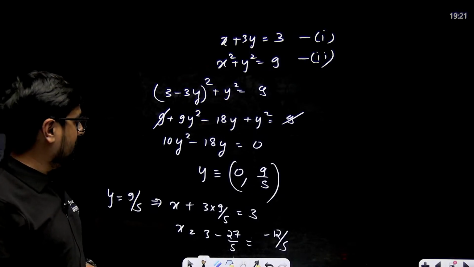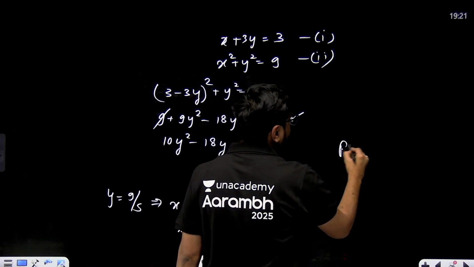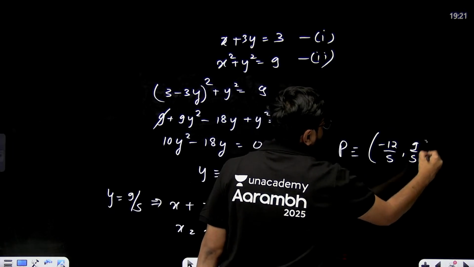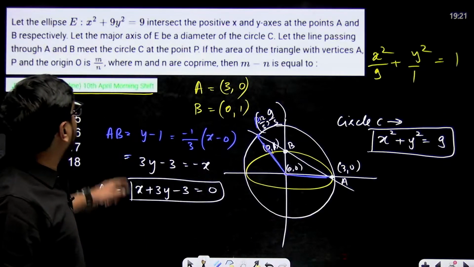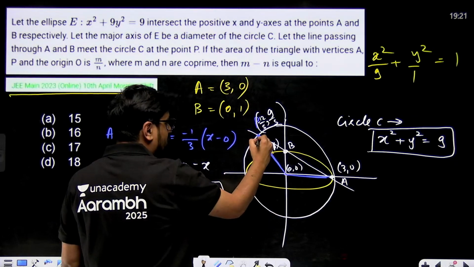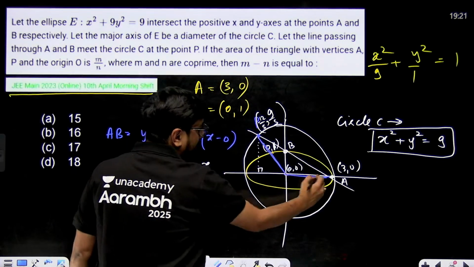Okay, this point became minus, so point P, basically I'm writing point P became minus 12 by 5 comma 9 by 5. Now they are asking you to find the area of this triangle. This is an obtuse angle triangle, right? Its altitude will be this, base will be this.